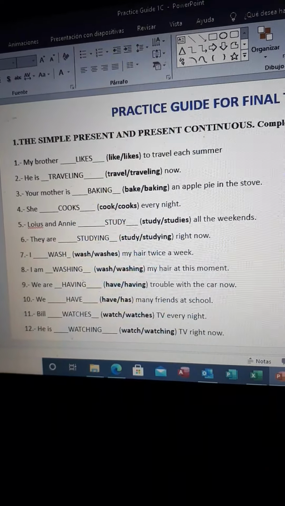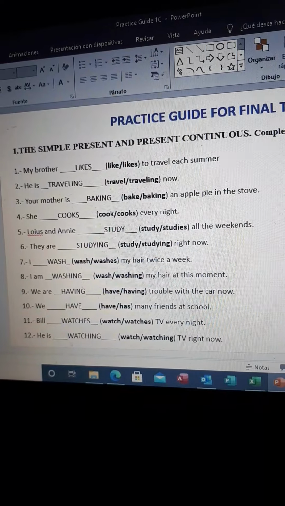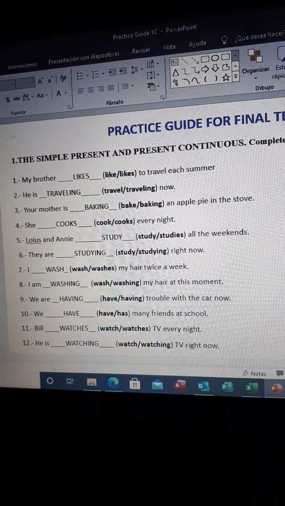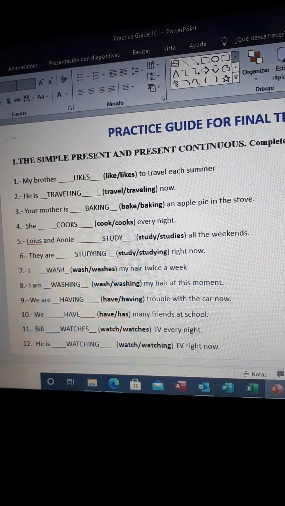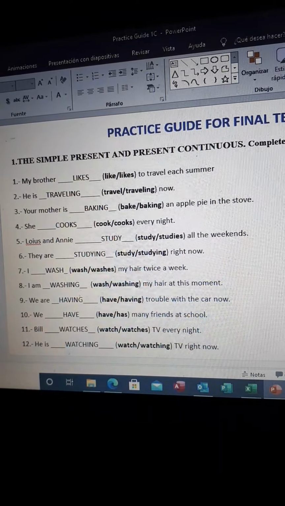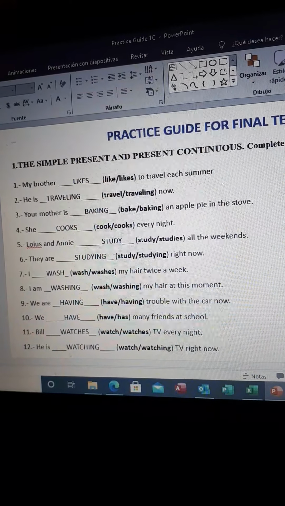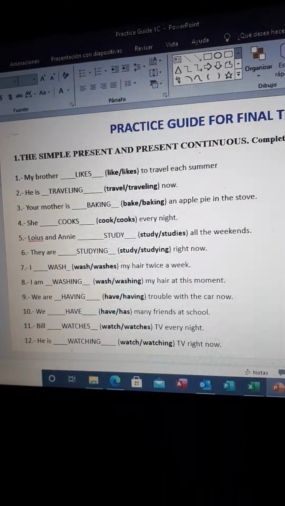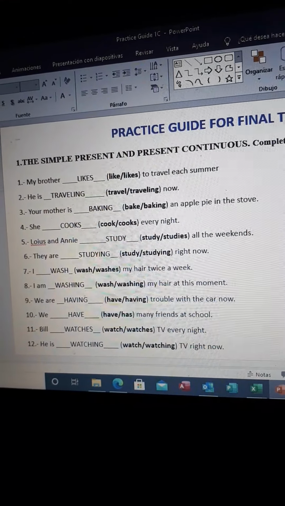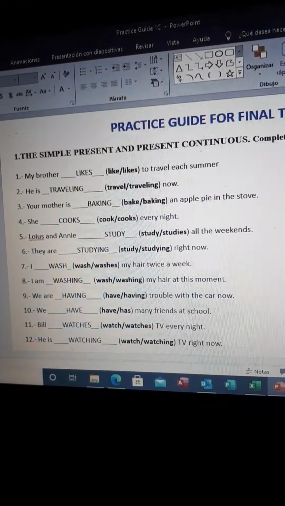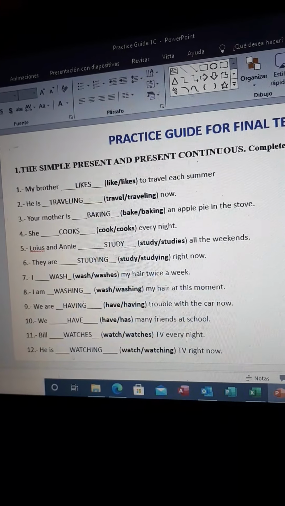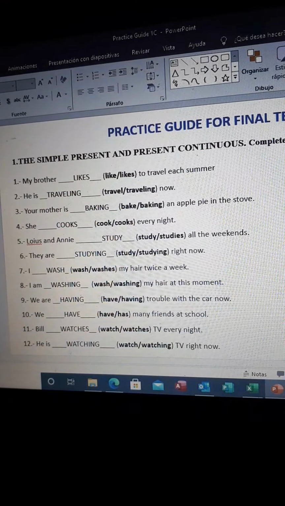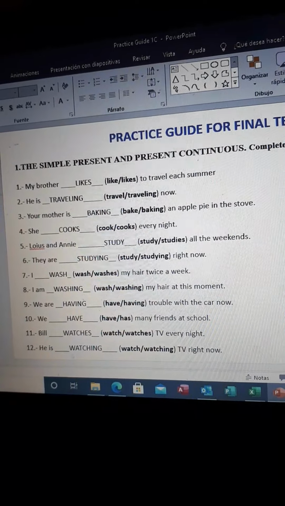Okay, when you are speaking about he, she, and it, the action is going to be with an s. It doesn't mean that the action is in plural. It means that you're talking about the third form of the pronoun. He, she, and it are the third form of the pronoun in singular. Okay, even though you and me are singular, we're not the third form of the pronouns. So just for he, just for she, and just for it, the action is going to be with s. Okay, that's why the verb to be works only with he, she, and it.